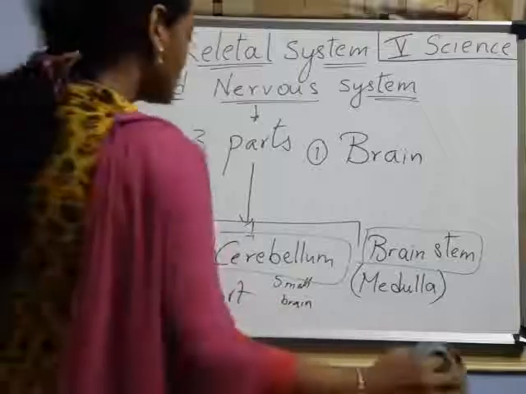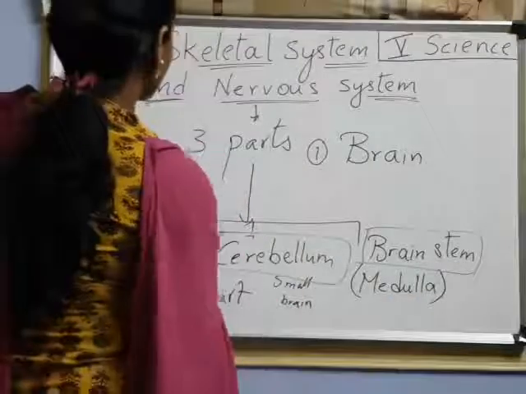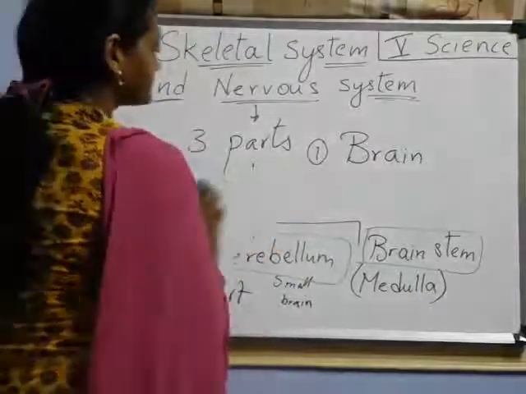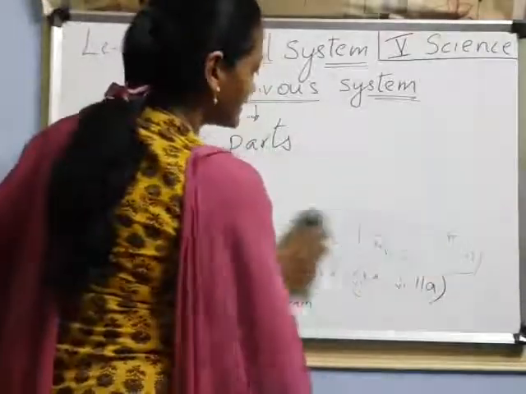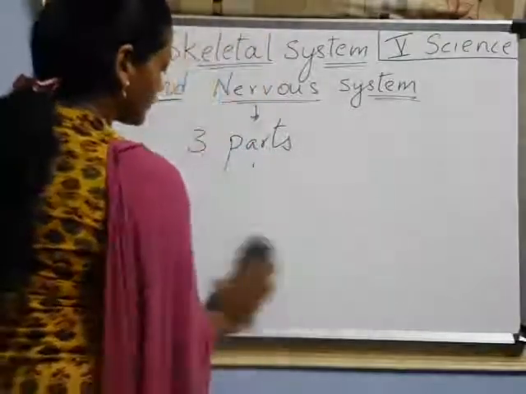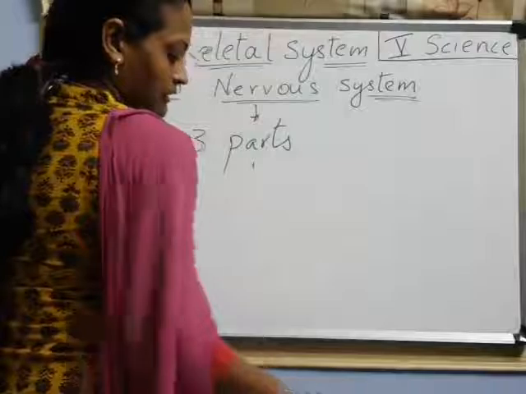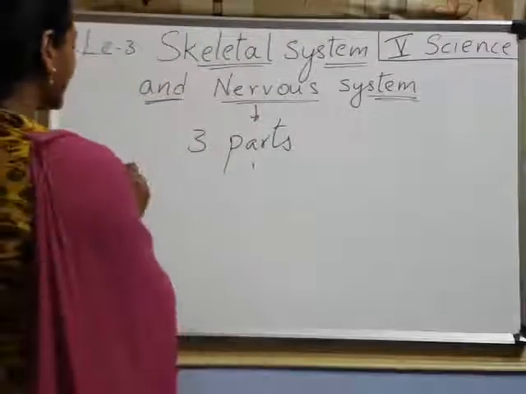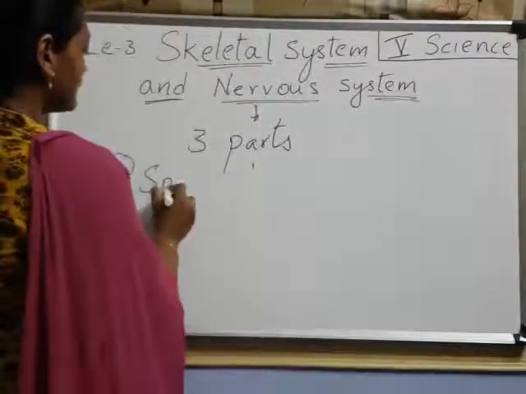Now coming to the second one. What is the second one? I said spinal cord, right? What is the second part of the nervous system? Spinal cord. Now look here, children. Second part, spinal cord.